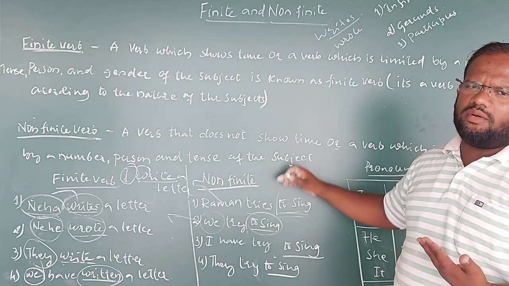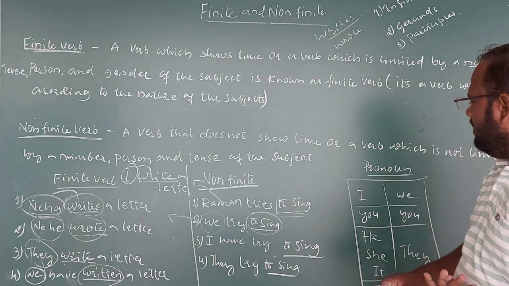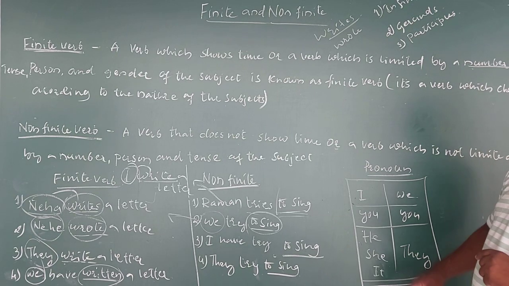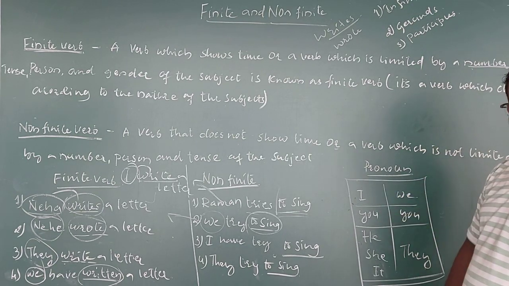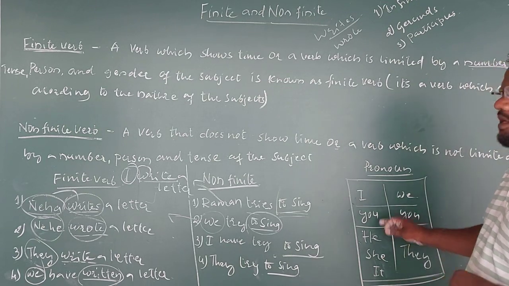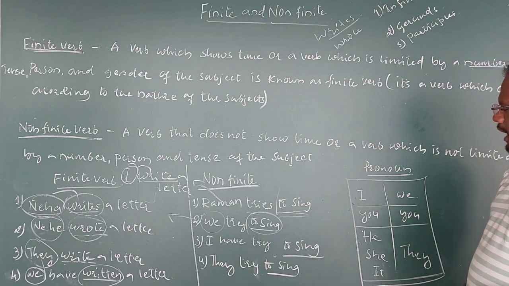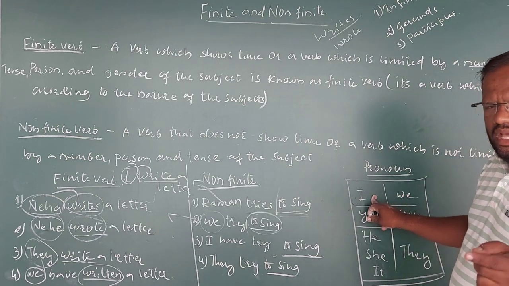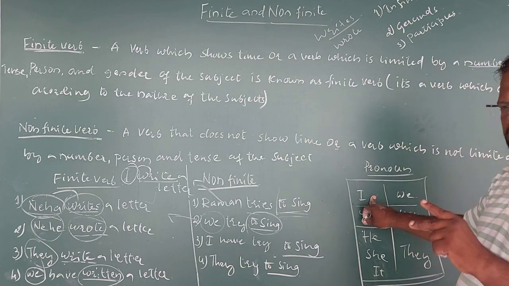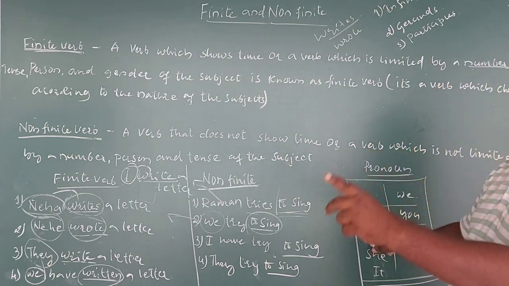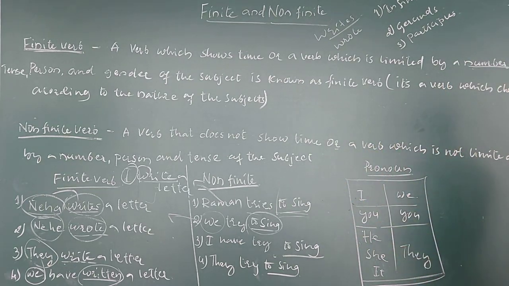In detail we are going to study about this. But before that, my dear children, let me recall a few things which we have studied already. The pronouns we classify into three different types, you know very well. First person singular is I, first person plural is we. Second person singular is you, and second person plural is also you only. Third person singular is he, she, it. Third person plural is they.